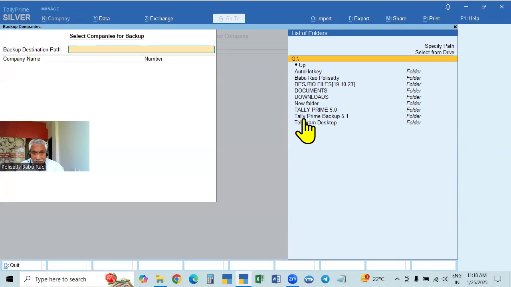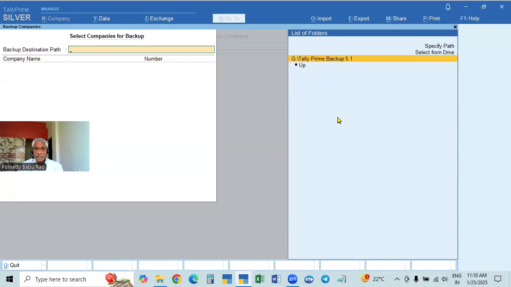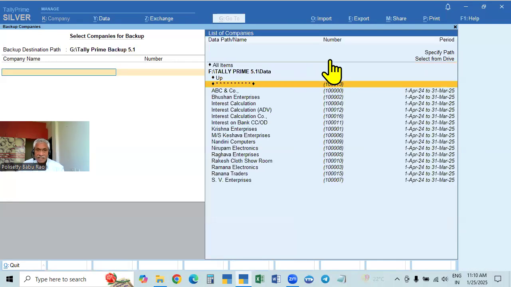Will be shown here, listed here. The Tally Prime backup 5.1 folder is available. Select this one, press Enter. It will go up, and again Enter. It will go to this place.